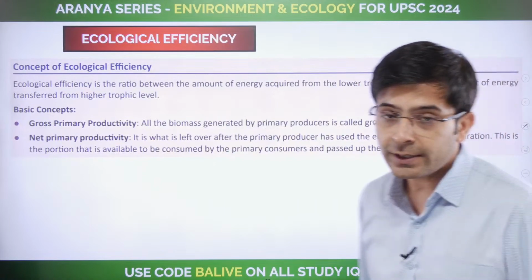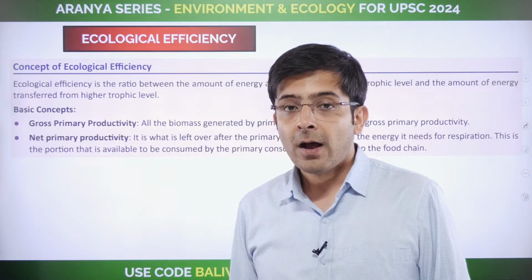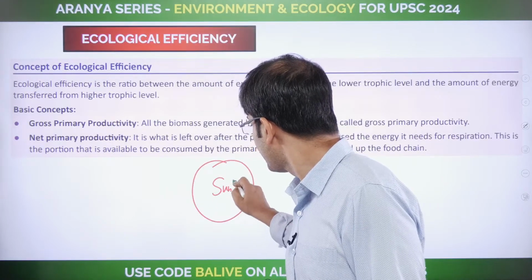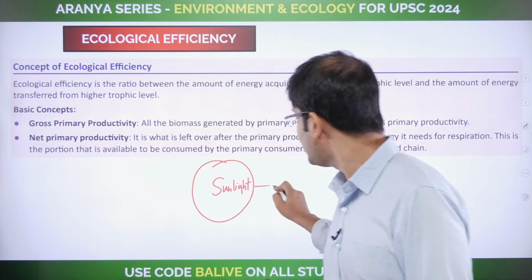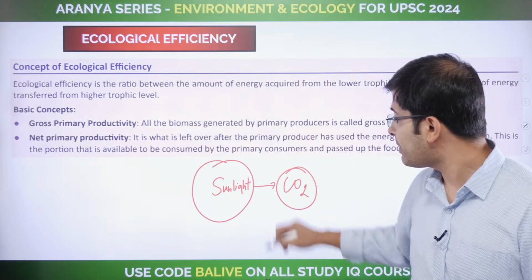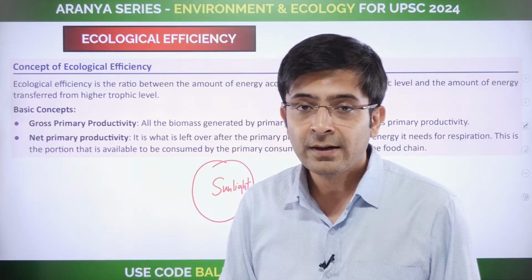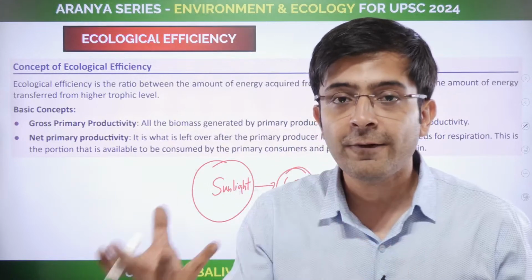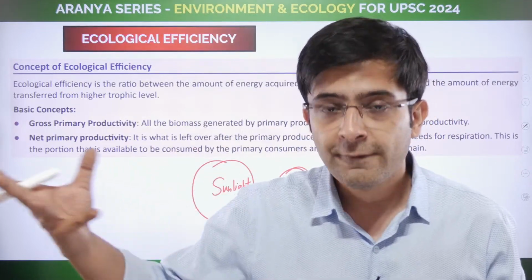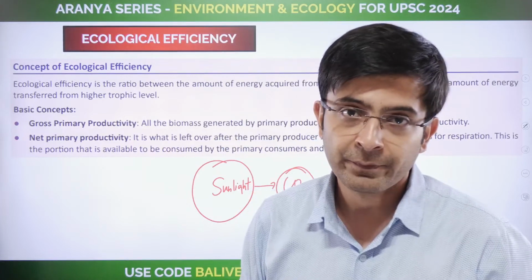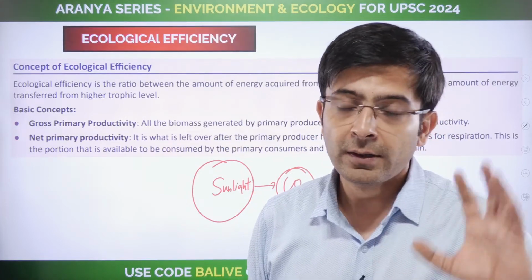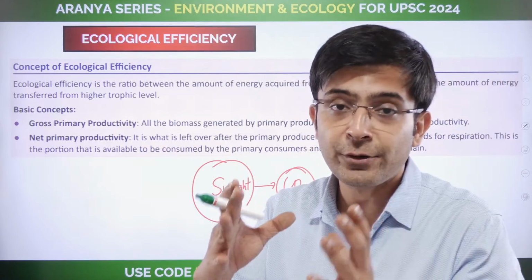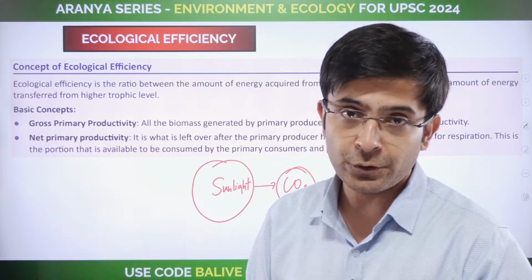Now let's understand ecological efficiency. Okay, all of this I've told you. Eventually you understand that the sunlight is critical to this. Yes, sunlight is essentially the one that is helping me break this carbon dioxide. Autotrophs are using sunlight to harness carbon dioxide from the atmosphere, fix carbon, and then bring it in a form in which, say, it can create food for the primary consumer. Is it not what is happening? The autotrophs, the plants are able to fix carbon from the atmosphere and create energy and say nutrition for the next in line, the primary consumer.